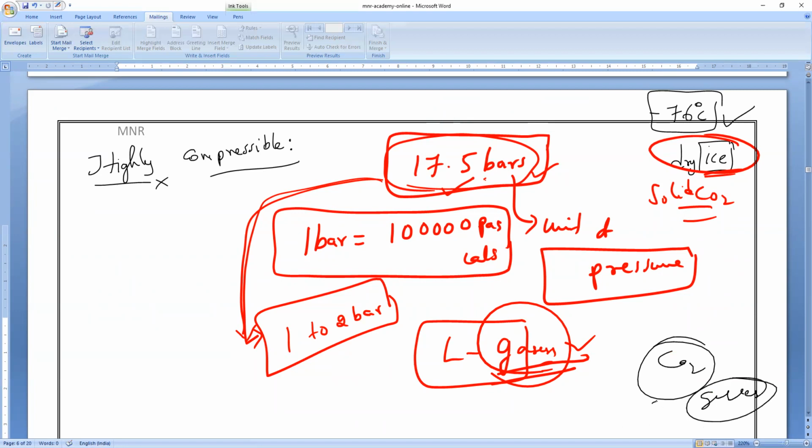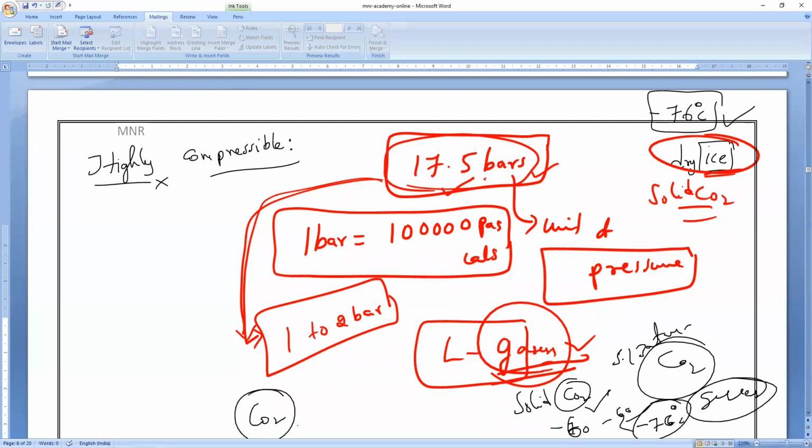Now I will reduce the temperature slowly to minus 60, minus 70, like that. So at minus 76 degrees Celsius, it will turn into solid ice, solid CO2. By that time, pressure is almost 5.13 atm. But normally, what is atmospheric pressure? 1 atm. Understand?